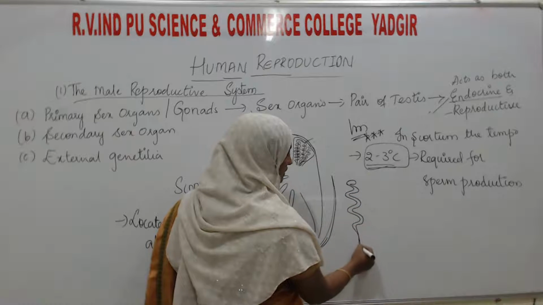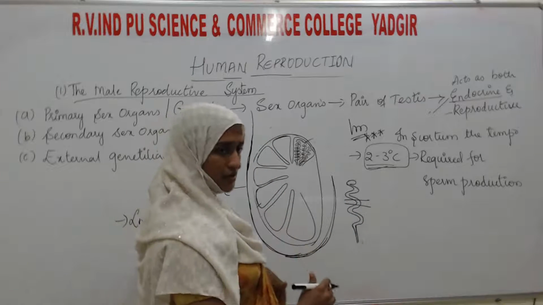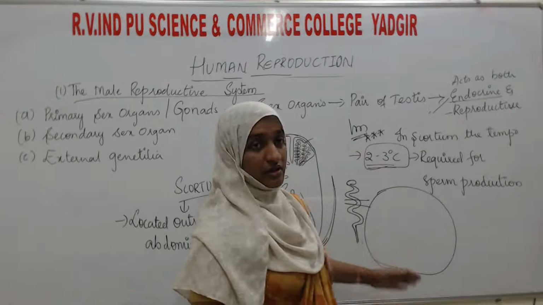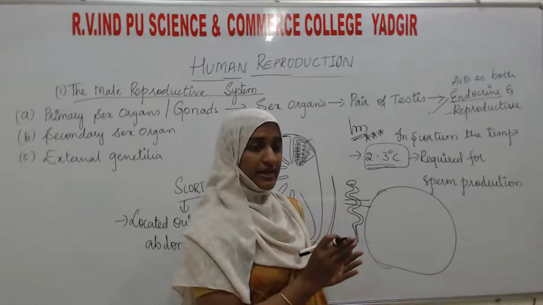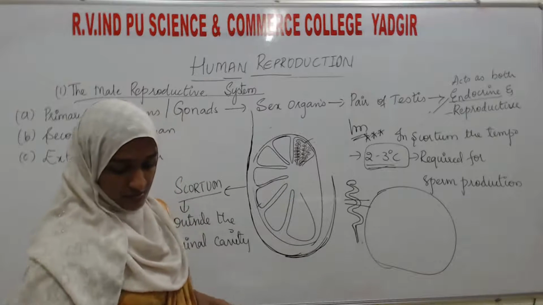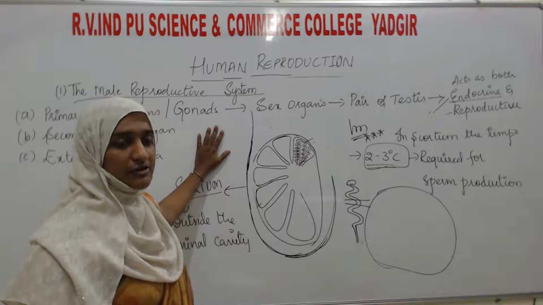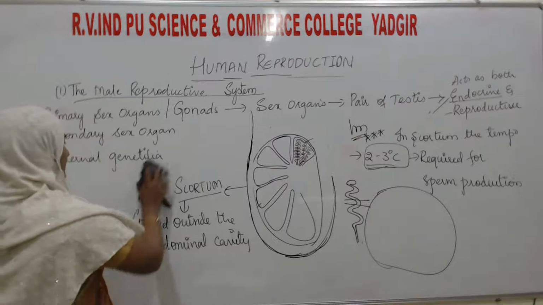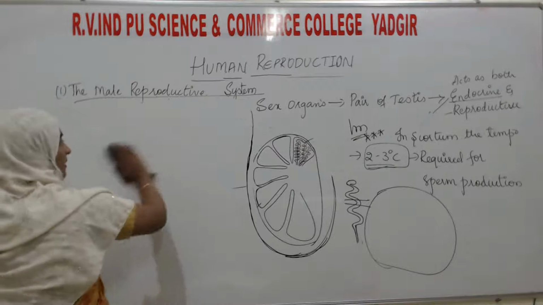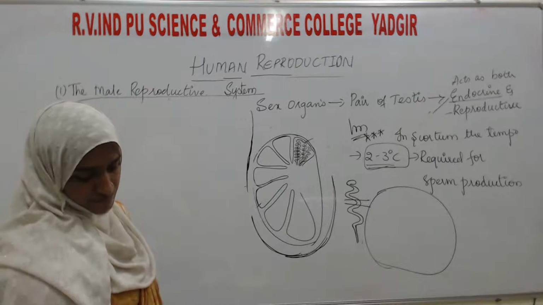If you take a transverse section of it like this, you can see this structure. At that time, what are the cells that we will see here? We are still talking about the primary sex organ or the gonads, the testis only. Further we will go to the secondary sex organs, then the external genitalia. Here you see